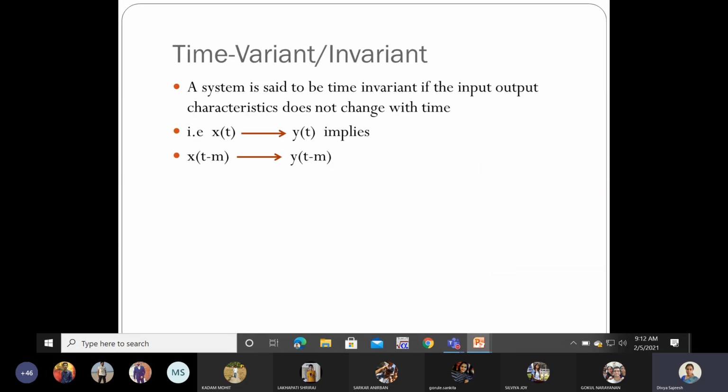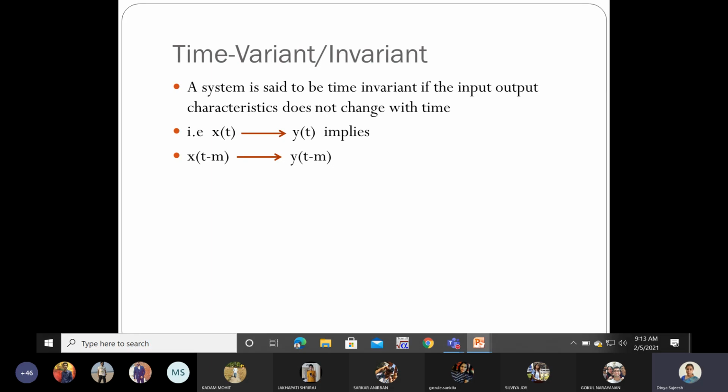Now the next one is the time variant and time invariant system. A system is said to be time invariant if the input-output characteristics do not change with time.